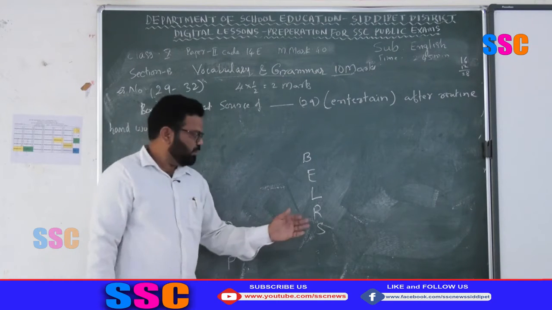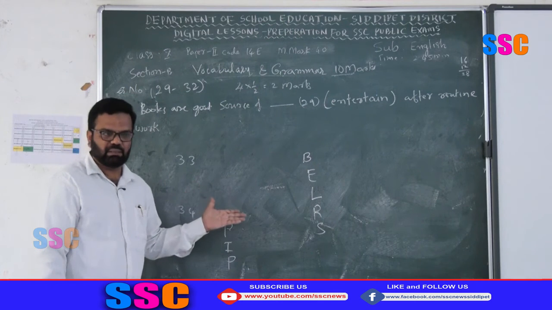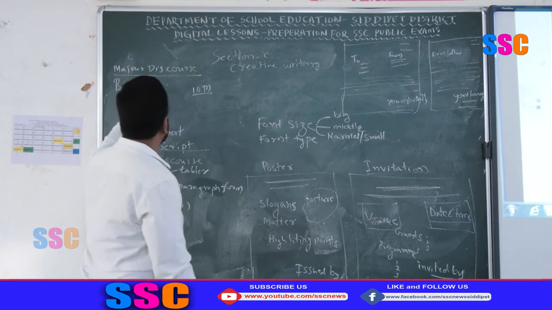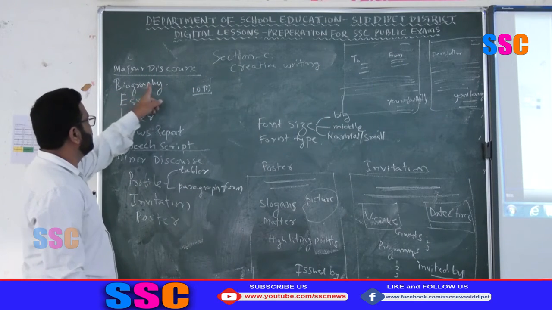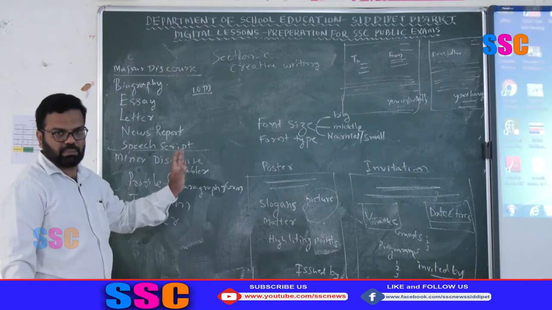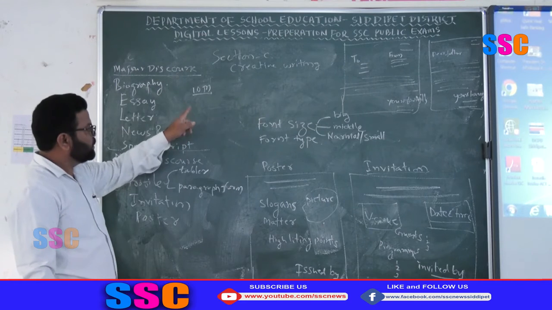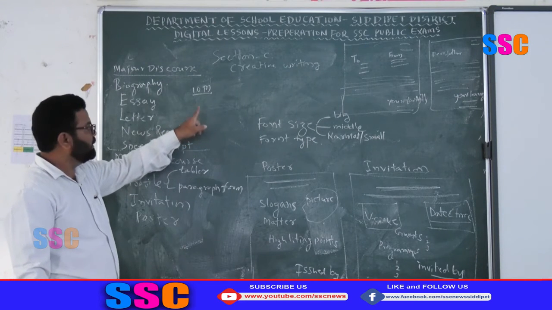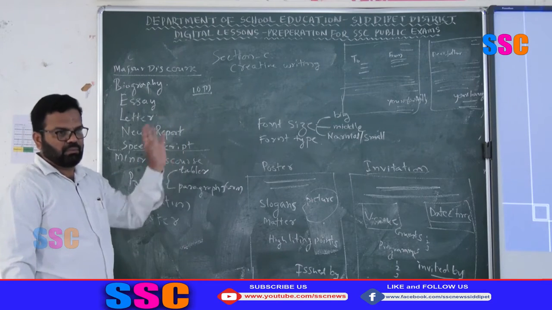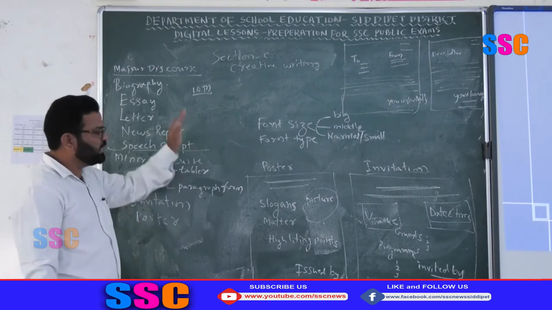How we will get these 15 marks from this creative writing section, we will see. In section C, the five major discourses are biography, essay, letter, news report or report, and speech script. There is a choice. Two questions are asked, you have to write only one answer, but I suggest you write both answers, which will get more marks. It will be considered. So write both the answers.